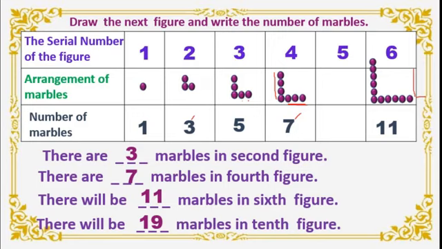Okay, now we will make the arrangement for the 10th figure. I will take a little fast this one.